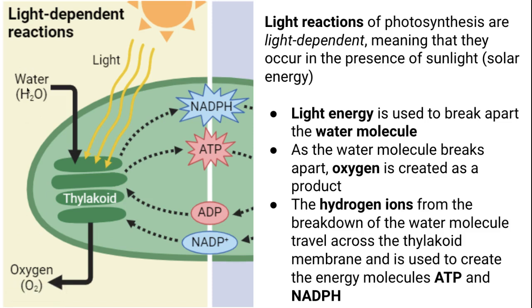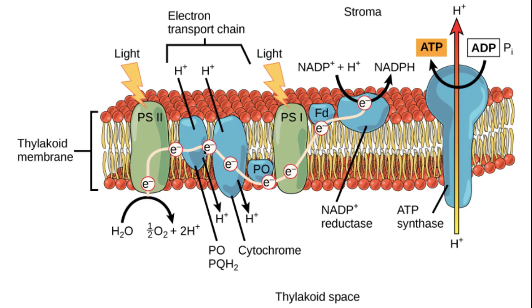It has hydrogen. The detailed picture of this, which you won't need to know for this class, is that hydrogen is broken apart here and travels down the thylakoid membranes. Eventually, you're forming a gradient where there are more hydrogen ions on one side of the membrane than the other. The ability to pump the hydrogen ions across helps generate ATP. Same with NADPH, an energy molecule that is created through the transfer of the hydrogen ions through the thylakoid membranes. This is the very detailed version of the light reactions.